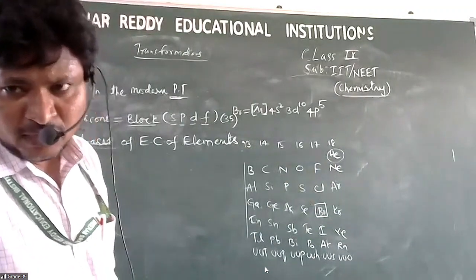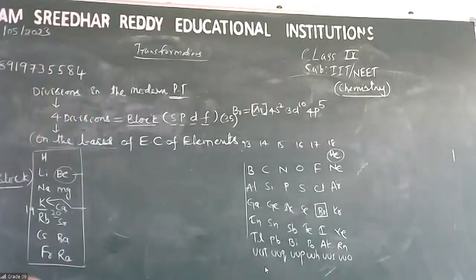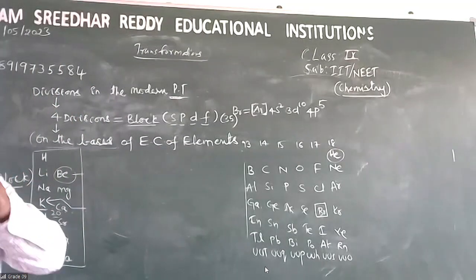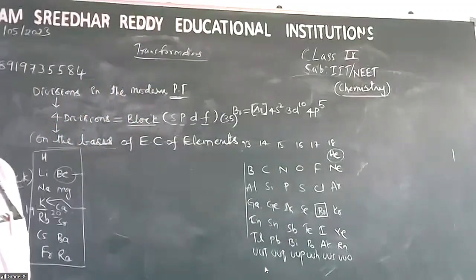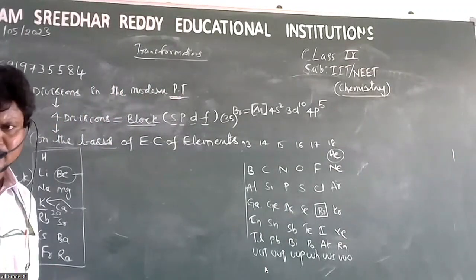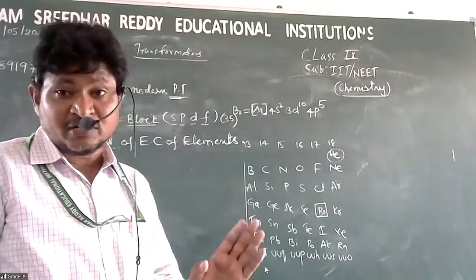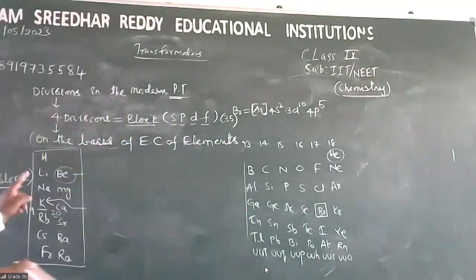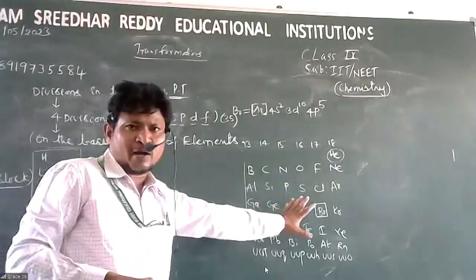Lithium 2s1, not 2p1, my dear. Lithium 1s2, 2s1. Can we write lithium as p block? No. Lithium is s block. 1s2, 2s1. Right. These are s block elements. Those are p block elements.